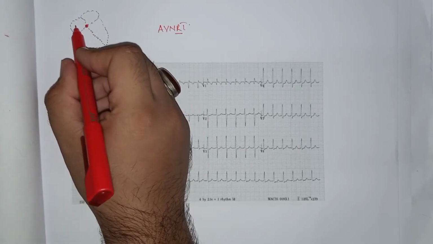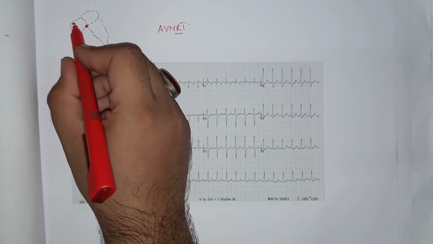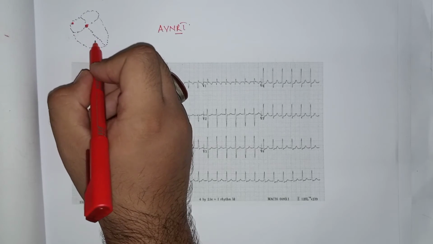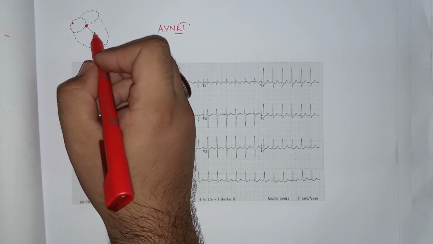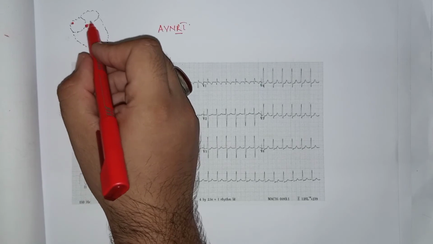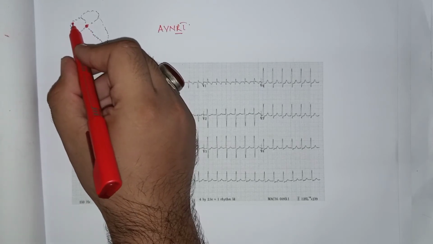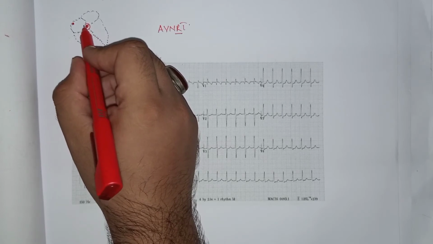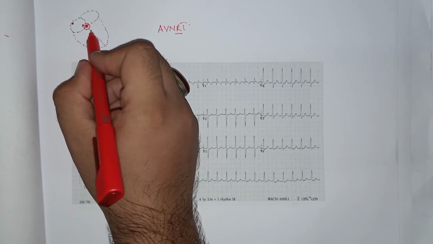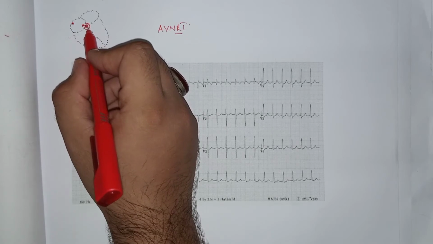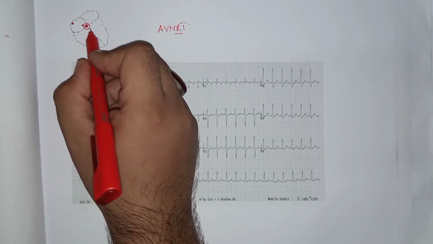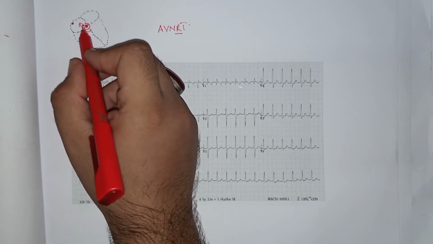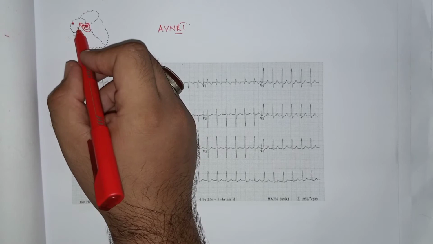In the normal electrical activity, there is firing from the SA node into the atria, and from the atria into the AV node, and then into the bundle of His, and then it reaches the ventricles. But here the pathology is in the AV node. When the firing starts from the SA node and enters the AV node, there is a circuit formation or re-entrance of the electrical activity. It causes the contraction of the ventricle, and then again the electrical activity in a retrograde fashion enters back into the atrium and causes the atrial contraction.